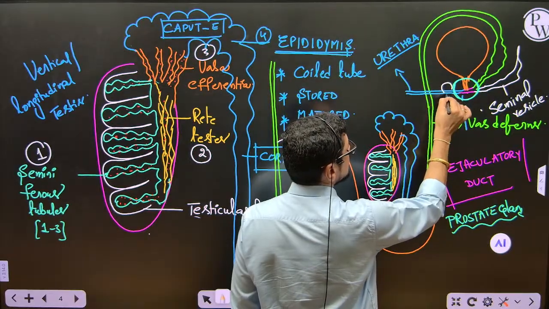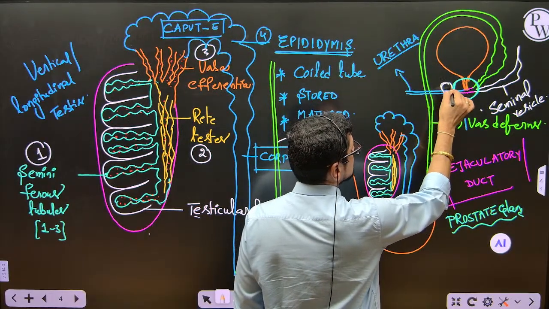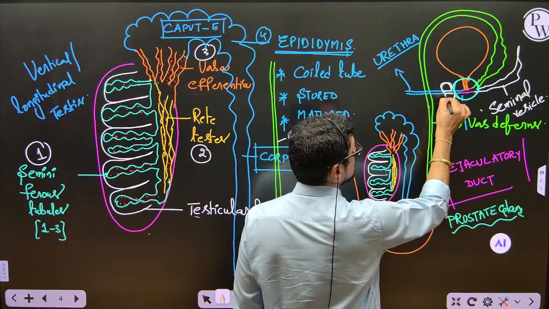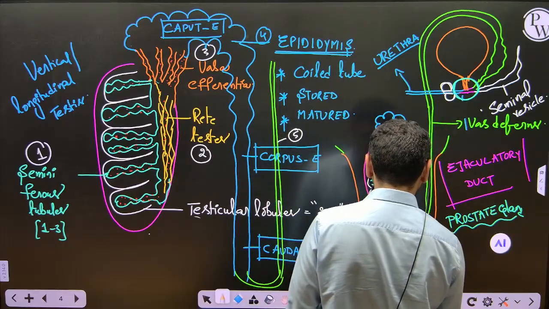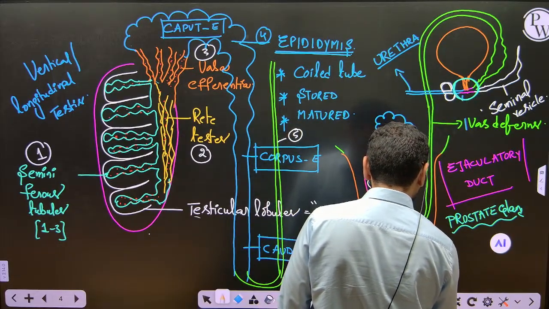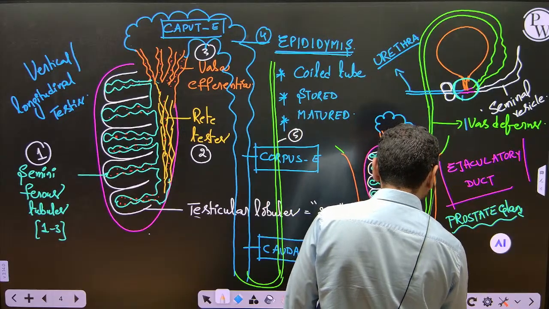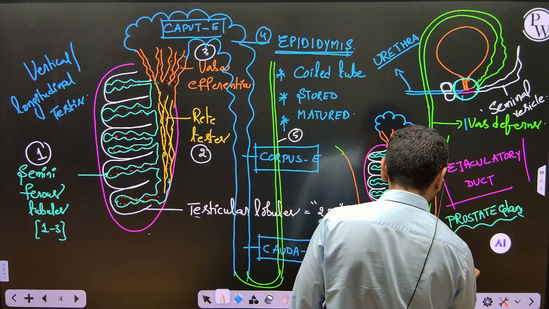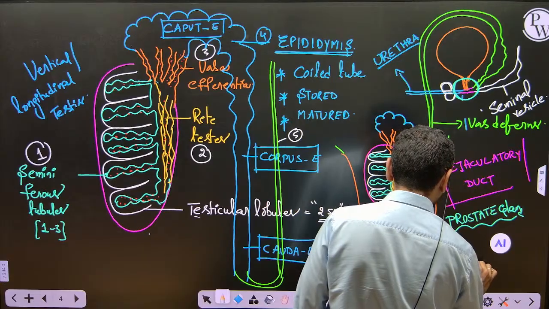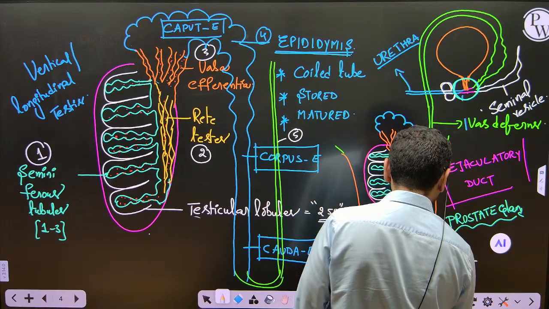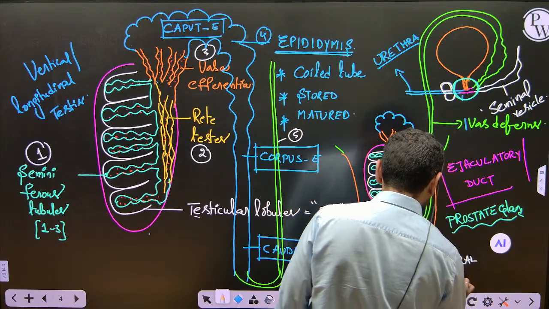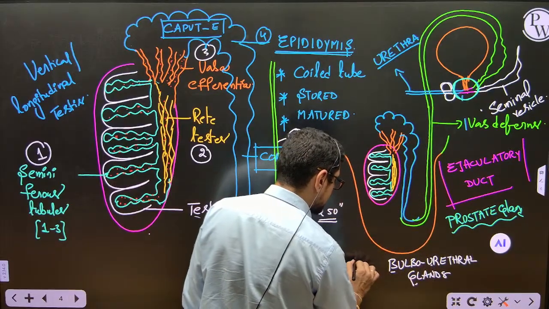Here one gland, here one gland. Two glands are present. What are those two glands? They are called bulbourethral glands. See here, bulbourethral gland.